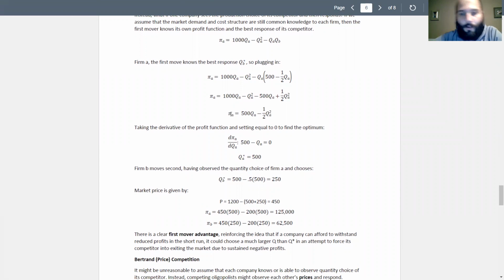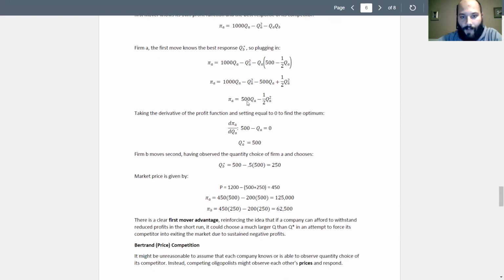What are we going to do? We're going to take the derivative with respect to QA, which now, notice, unlike the Cournot problem, does not depend on firm B. Firm A can basically force firm B into a quantity choice. Firm A is just going to maximize their own profit essentially here.